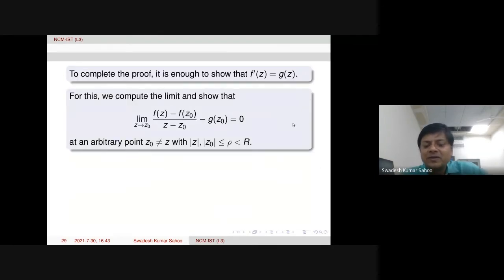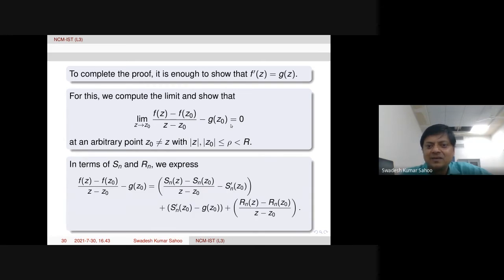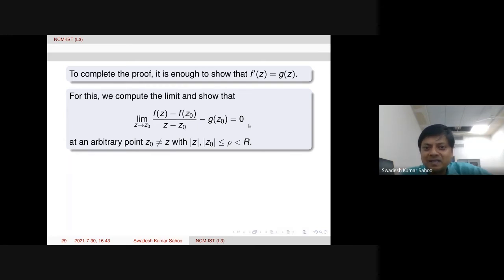So if we want to prove f'(z) is G(z), then what happens? I am taking one arbitrary point z_0, then I am just using the definition. f'(z_0) means limit z tends to z_0 of (f(z) minus f(z_0)) by (z minus z_0). This is my f'(z_0). If I prove this is equal to G(z_0) for an arbitrary point z_0, then whatever we wanted to prove is proved.